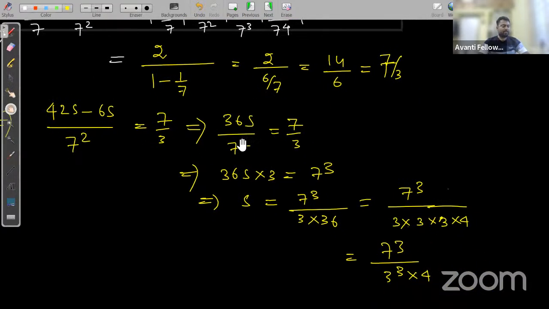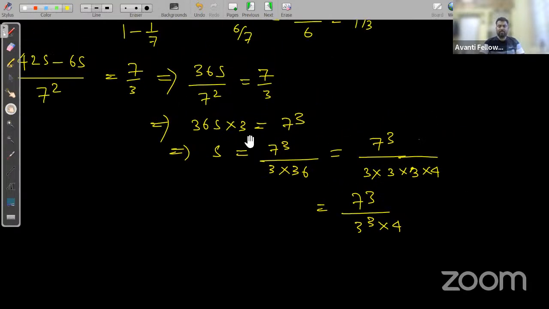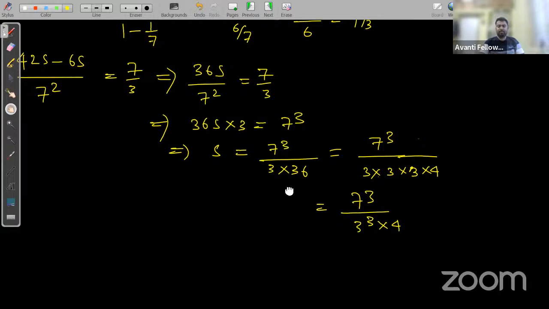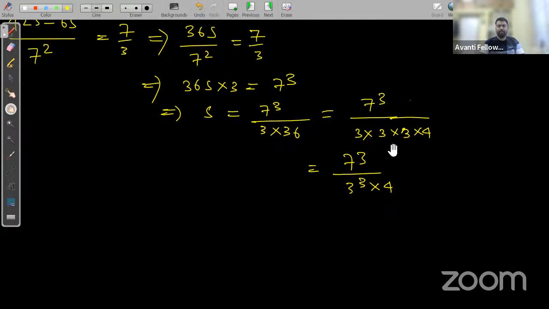So 36x upon 49 is equal to 7 by 3. Yes, clear? So 7 cube is equal to 36 into 3. So 36 into 3 will be 3 into 3 into 3 into 4.